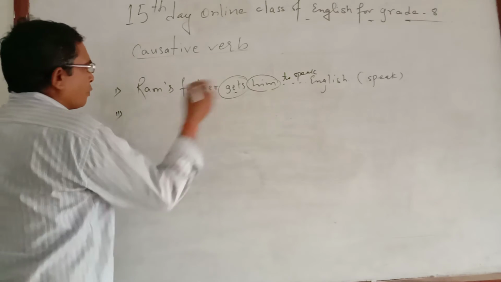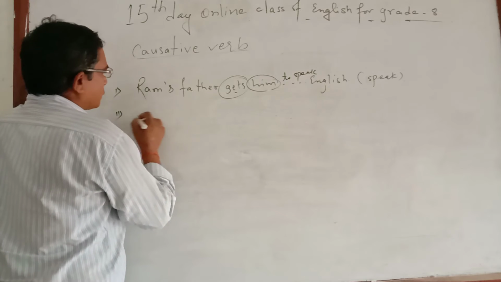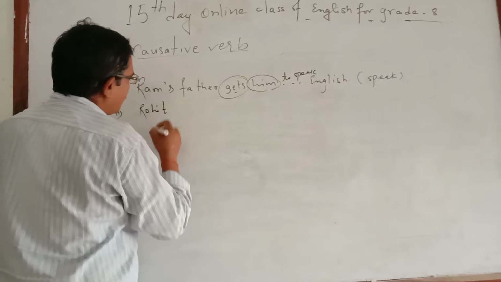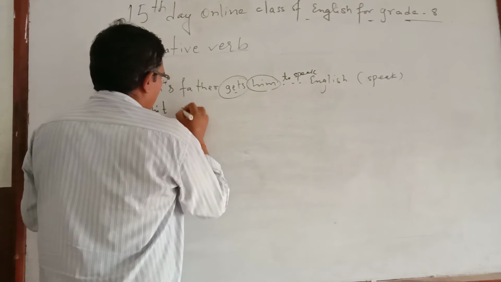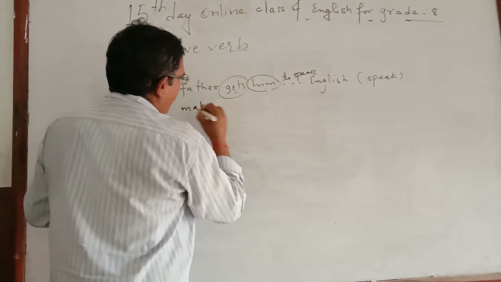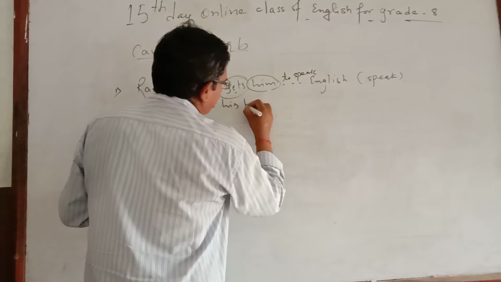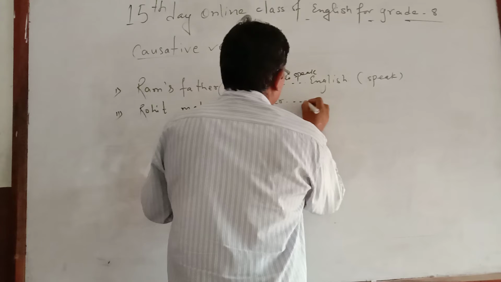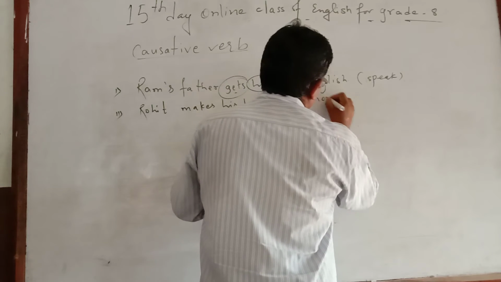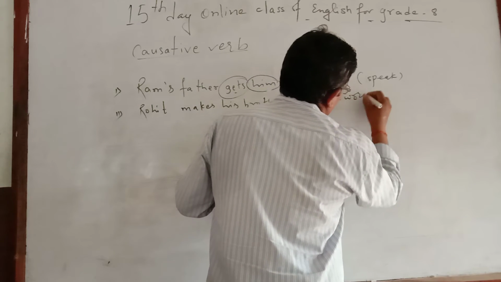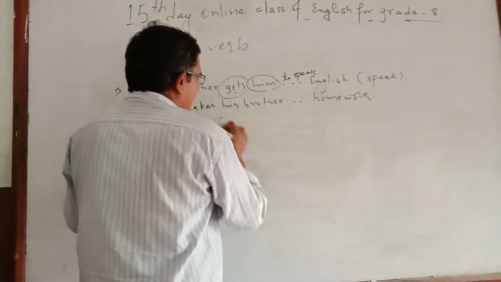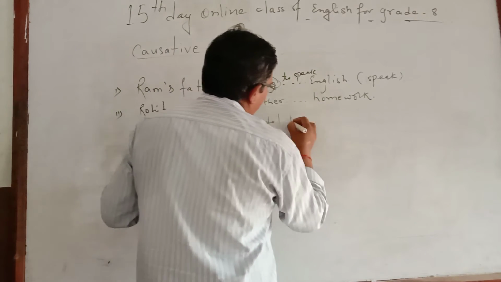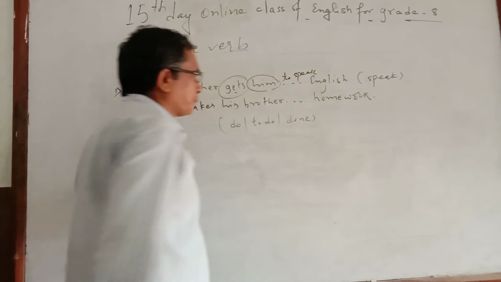Sometimes you may get options also. As you see here, Rohit makes his brother homework. In the options: do, to do, and done.